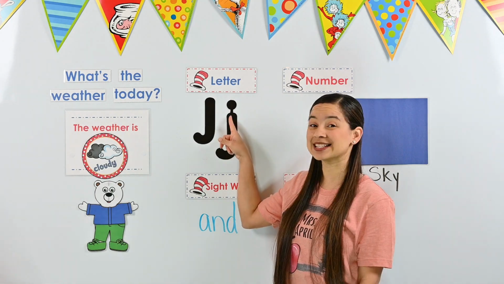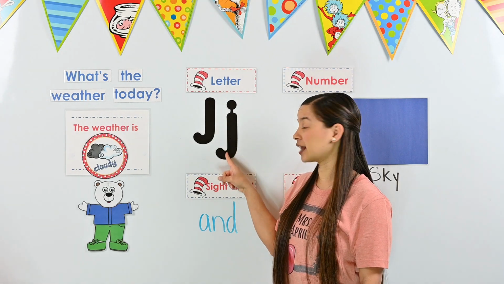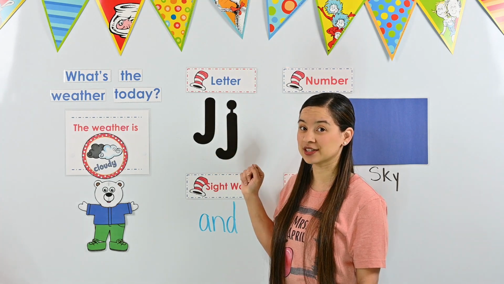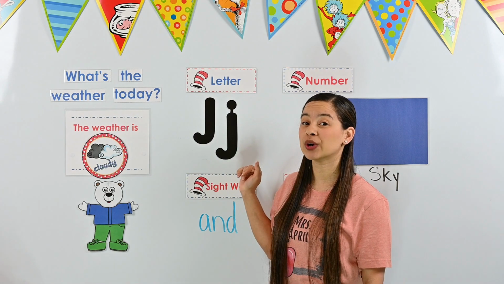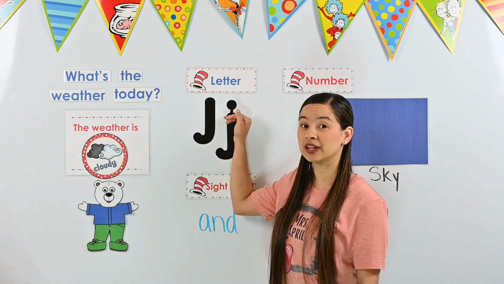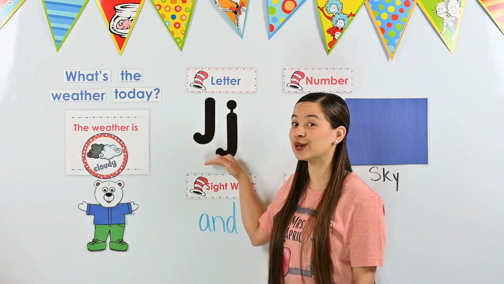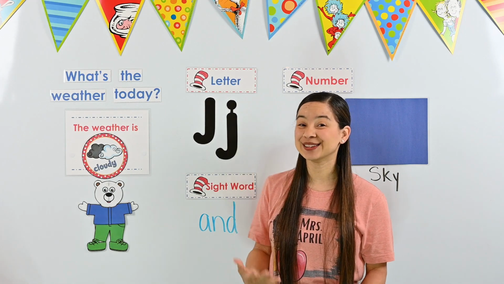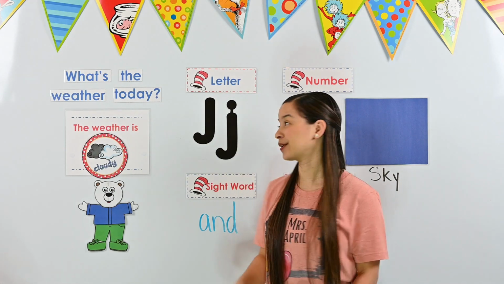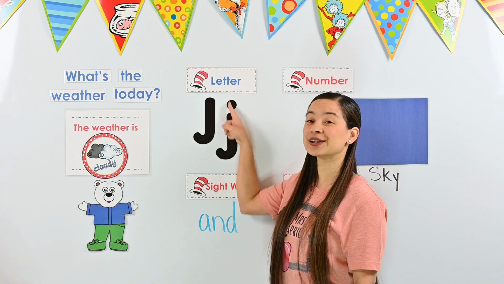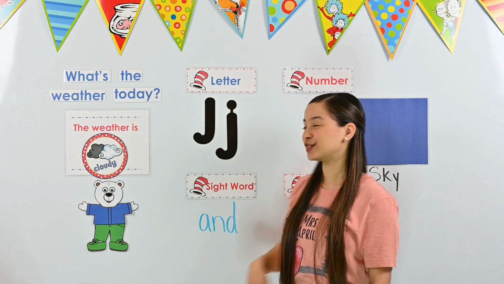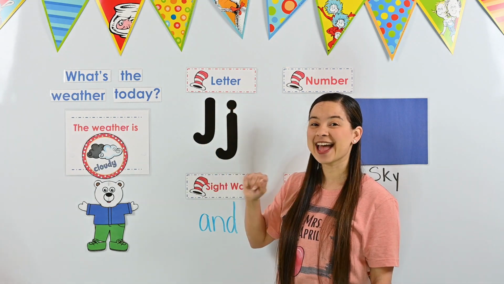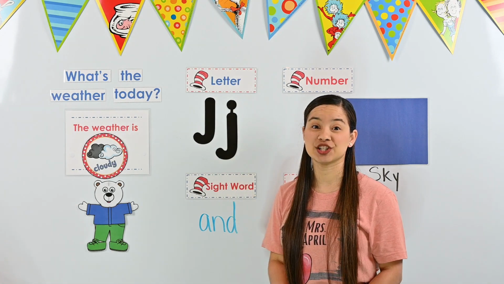It also has a long line down and a little hook at the bottom that goes to the left. But our lowercase j starts in the middle of the line and it goes below the line. It's a long letter that goes down. And it also has a little dot at the top. So this is our uppercase J and this is our lowercase j.